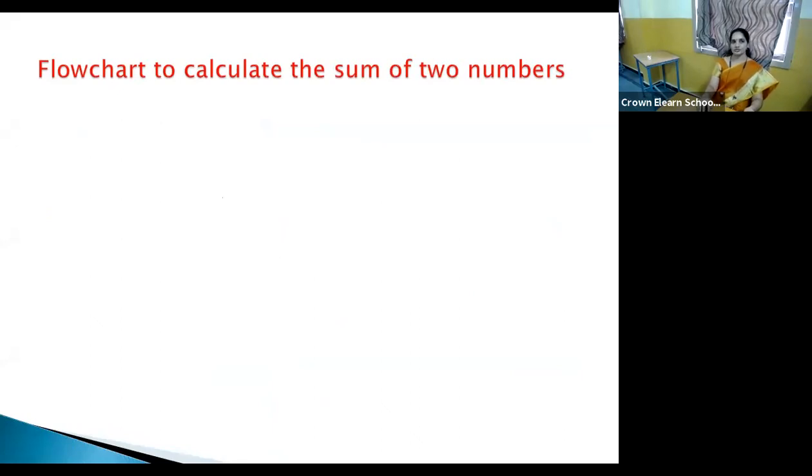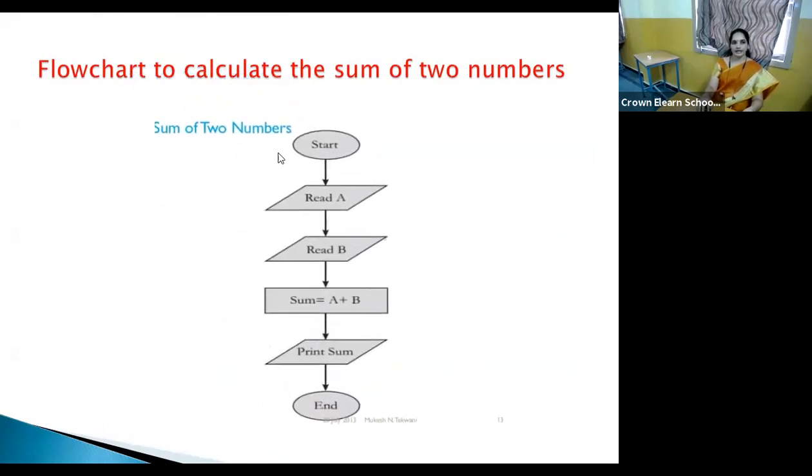Here is one exemplar flow chart to calculate the sum of two numbers. Here first we start the flow chart. The start symbol indicates the beginning. Then what is the task? We need to calculate the sum of two numbers. So two numbers must be input. So this is the input output box. This box we are using right now to receive the input. Read A, which indicates we are taking the first number. We are reading the first number. Then after reading the first number, we are reading the second number, that is, read B.